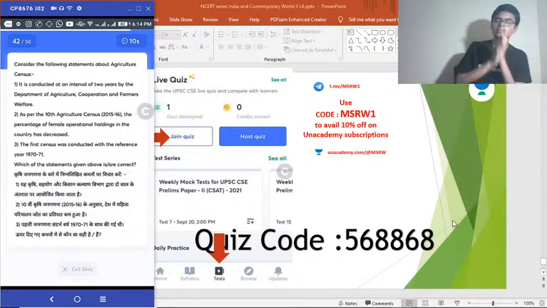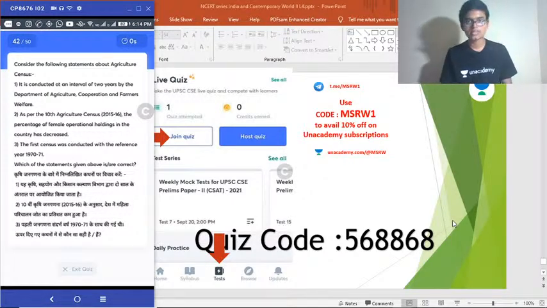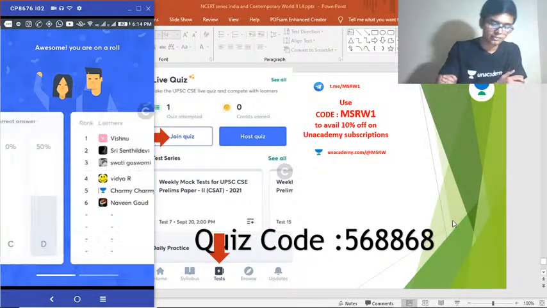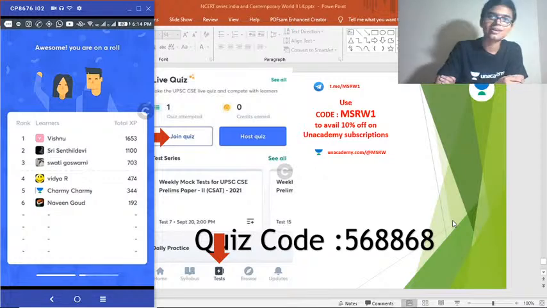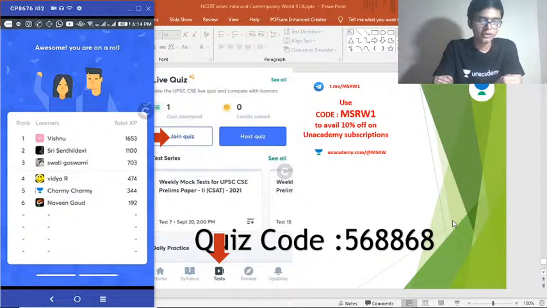Agricultural census. We have plenty of census. Okay, we have the demographic census or the population census. Then we have socio-economic census. Then you have agricultural census. You have livestock census. Okay. I mean, right now we have tiger census and such kind of species specific census are also there in India. Moving on to our next question.